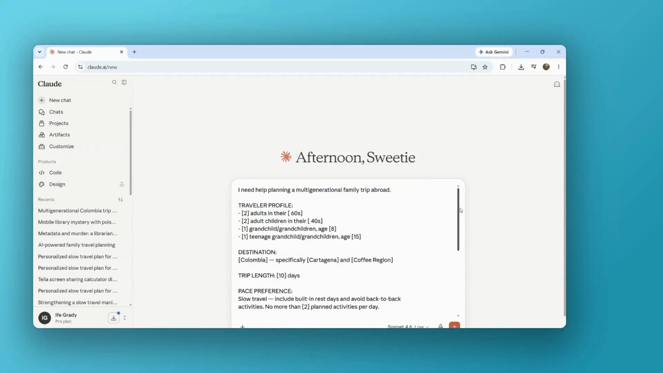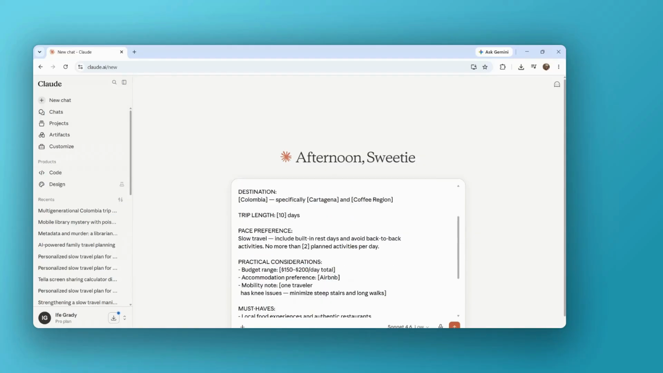Next, I'm putting in the destination, Colombia, Cartagena, and the coffee region. I'm giving Claude specific areas, not just the country, so the itinerary stays focused and doesn't try to cover everything at once. And the trip length, I put in 10 days. And the travel pace. And this is important. I'm asking for a slow travel pace with built-in rest days. No back-to-back touring, no exhausting schedule. This is a trip the 60-year-old can actually enjoy without running themselves into the ground.